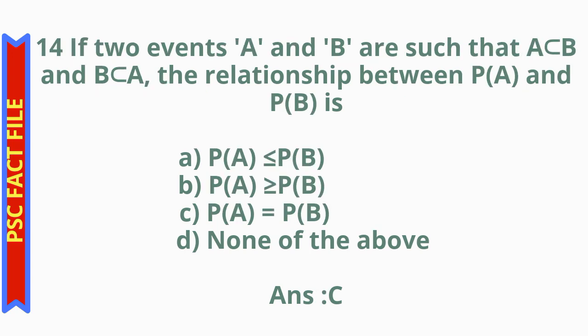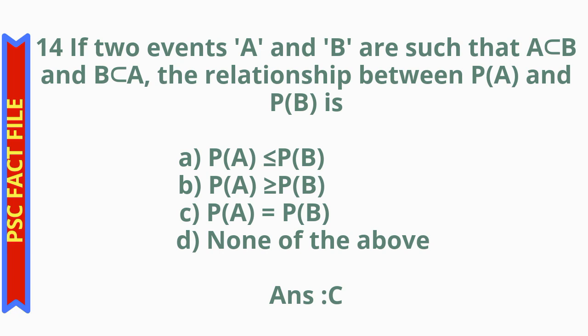Question number 14. If two events A and B are such that A is a subset of B and B is a subset of A, the relationship between probability of A and probability of B is option A, probability of A less than or equal to probability of B, option B, probability of A greater than or equal to probability of B, option C, probability of A equal to probability of B, option D, none of the above.